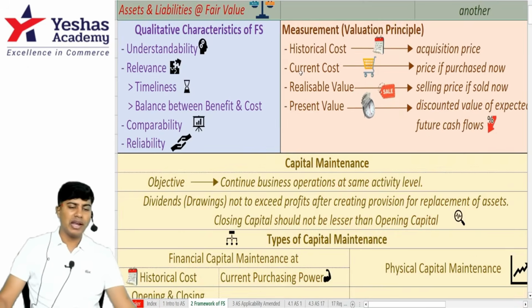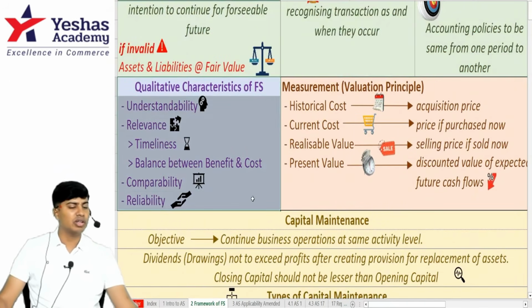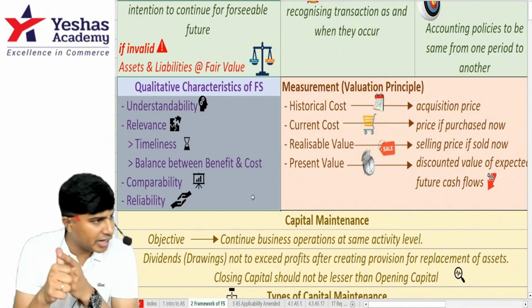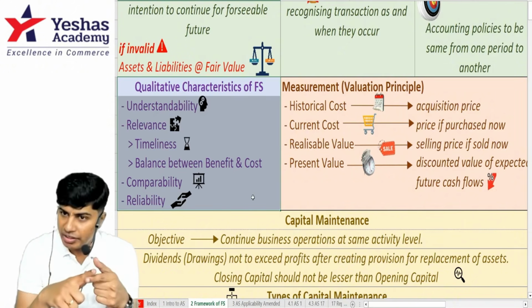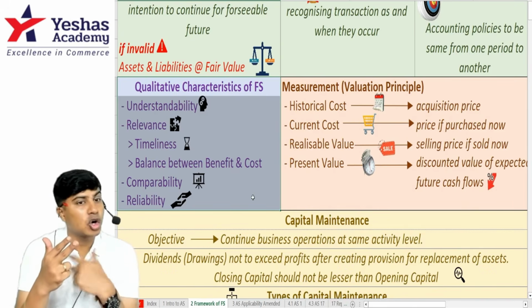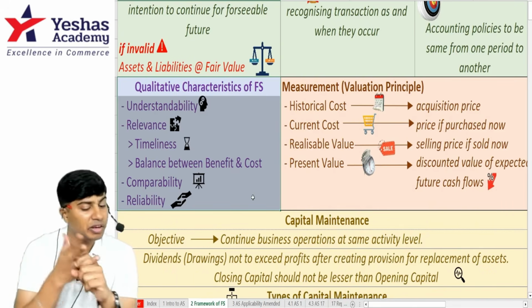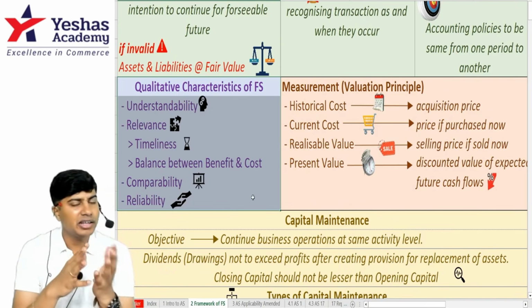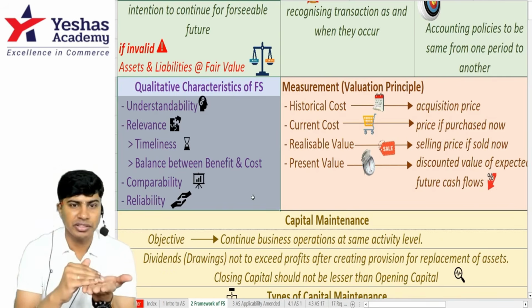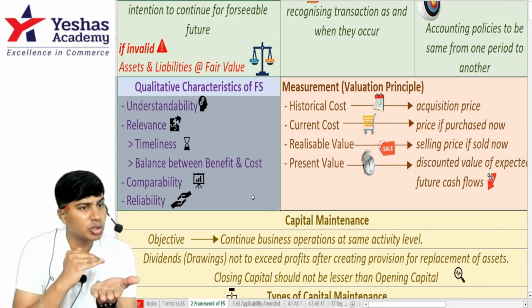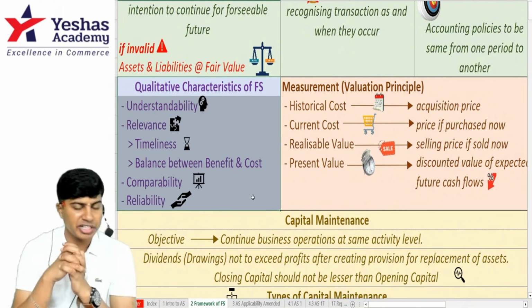Going forward, we have qualitative characteristics of financial statements. What are qualitative characteristics? One, when you prepare financial statements, it has to be understandable, it has to be relevant, it has to be on time, it has to be serving the purpose. And the cost incurred should not be more than the benefit that you take. It will help people in comparison, and ultimately, the financial statements should be trustworthy. You can rely upon financial statements and take decision. That should be the quality of financial statements.